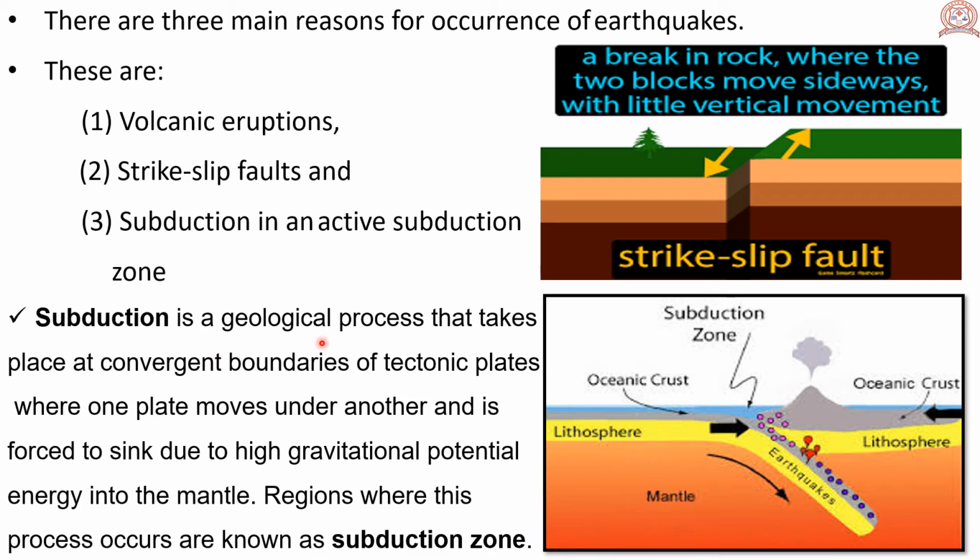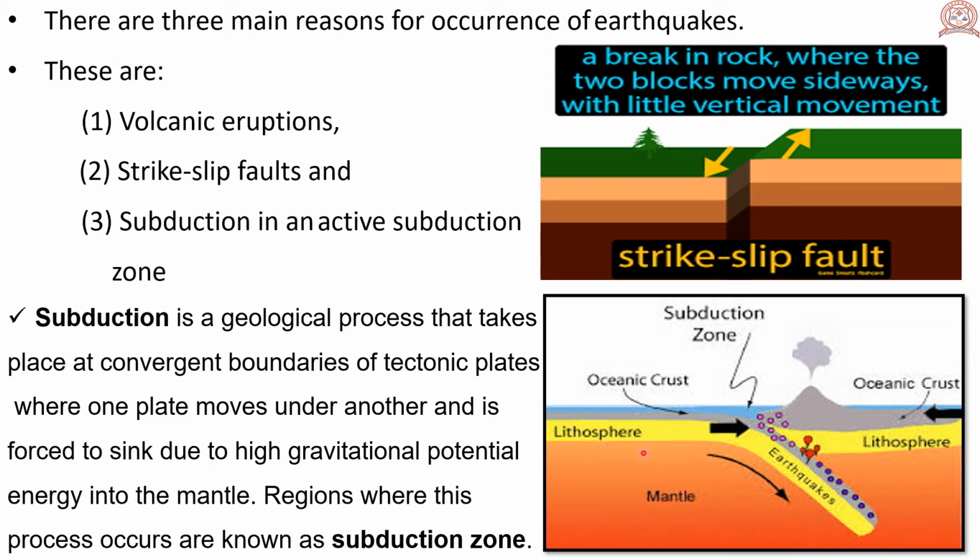Subduction is a geological process that takes place at convergent boundaries of tectonic plates. What is convergent boundaries? Convergent boundary is an area on Earth where two or more lithospheric plates collide. What is lithosphere?